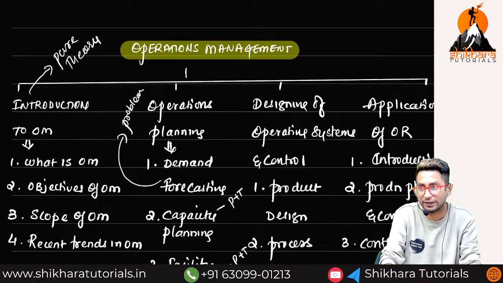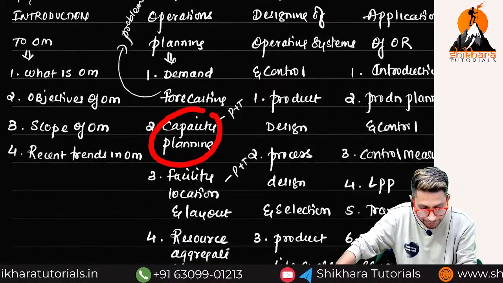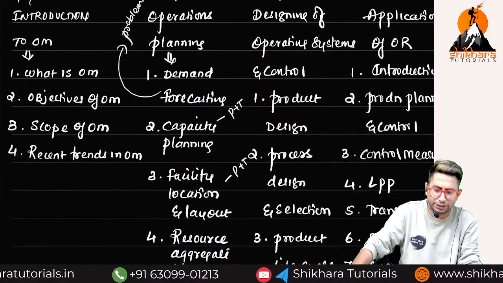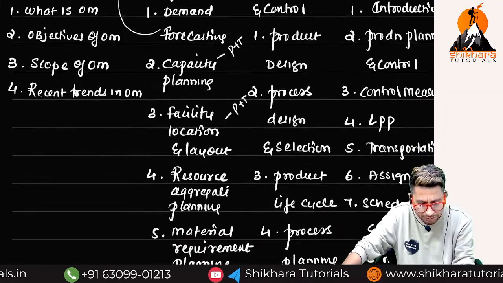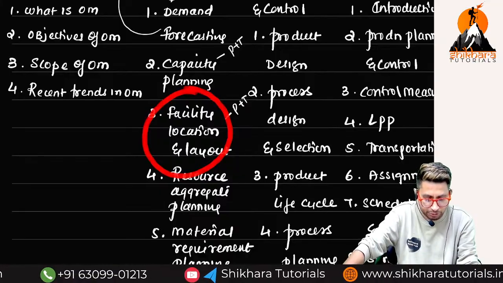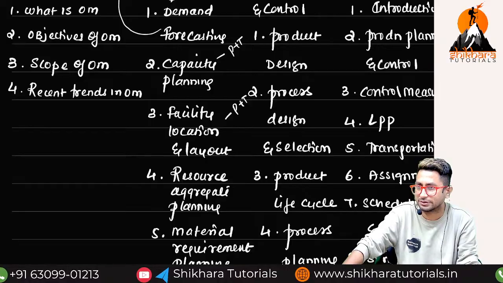You have to be very careful. In capacity planning, it's practicals plus theory, but very rarely they ask practicals from this chapter. Mostly they ask theory only. Then the third unit is facility, location and layout. Again here also, mostly they ask theory only rather than practicals.